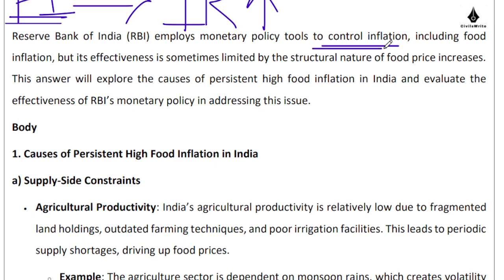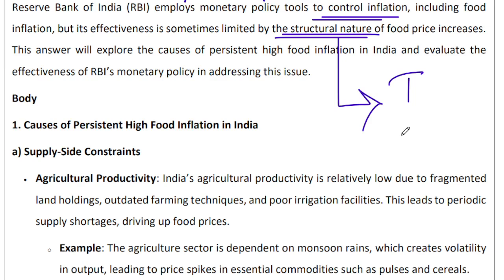Does having a high interest rate help? Does monetary policy help in controlling food inflation, given the fact that increase in food prices is a structural problem, in the sense that today, if let us say there is a reduced harvest of tomato, prices are going to be high for the next 3-4 months. You cannot do anything about it, no matter if you make the interest rate 20% in India. That's not going to change anything, right? So it's a structural problem. So let's discuss this problem.